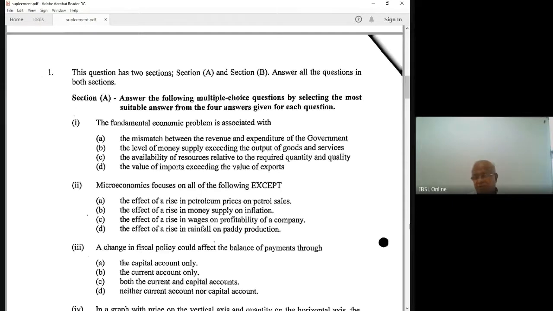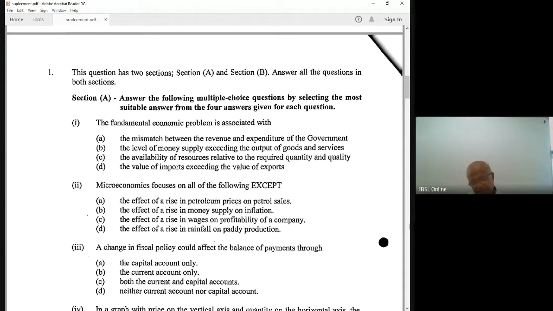Slope of an indifference curve, in this paper you have a question. The slope of an indifference curve is called the marginal rate of substitution, MRS, between two goods, in a two good economy, X and Y. Dal and bread, marginal rate of substitution between dal and bread. Marginal rate of substitution between X and Y. What is that?